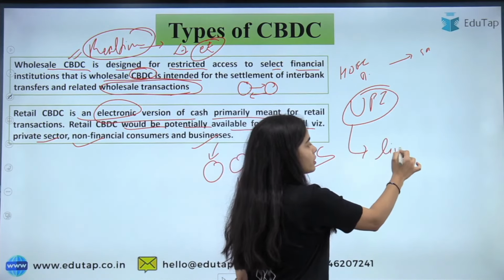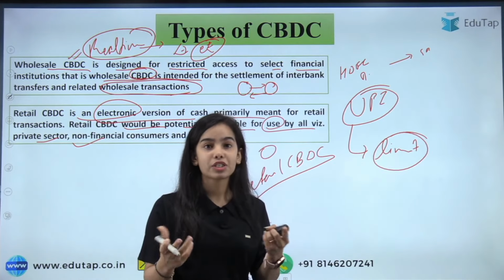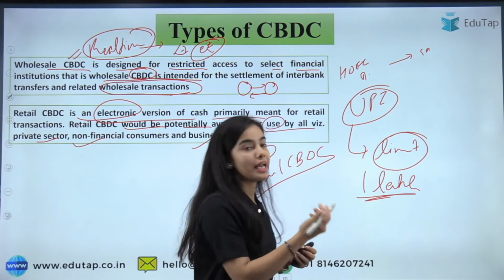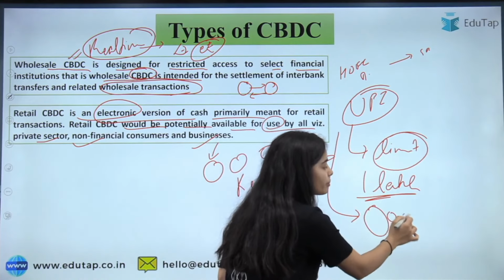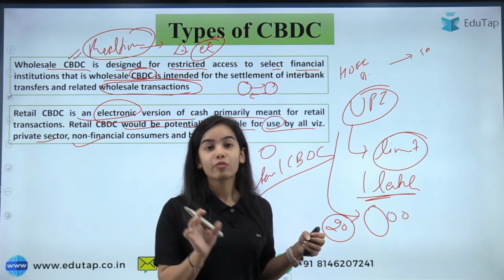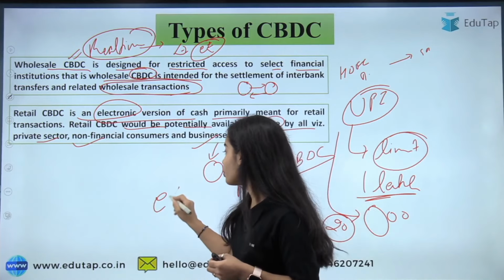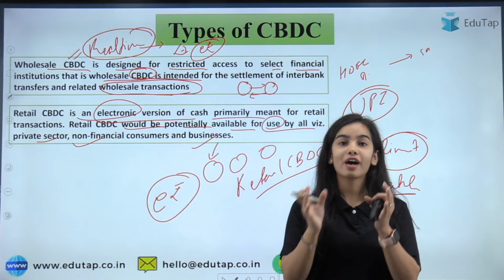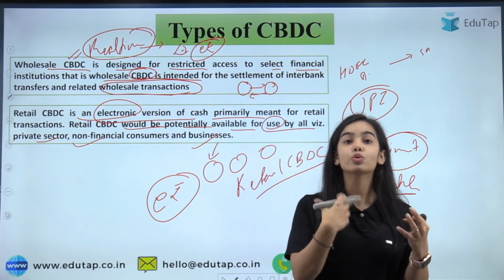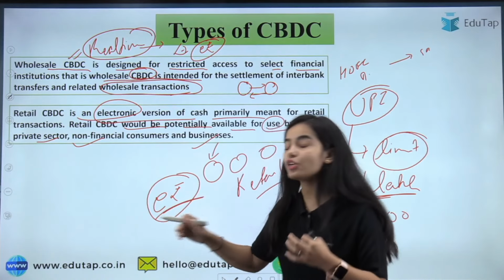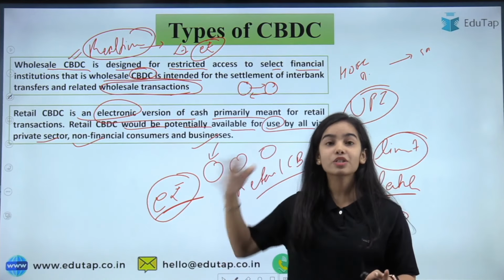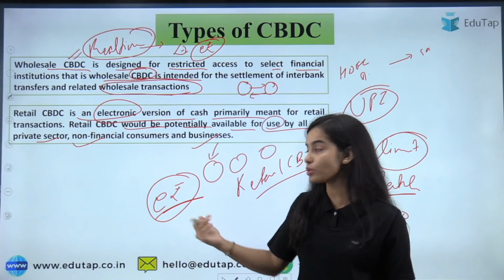But see, UPI has a limit on the transaction amount, 1 lakh only per day. The number of transactions is also limited, like you can only do 20, I guess, in 1 day. But with the e-rupee, like cash where you have hundreds of 500 rupee notes, no one can stop you from using them. Similarly, however much e-rupee you have, you can use it. However many transactions you do, even hundreds in 1 day, you can use the e-rupee.